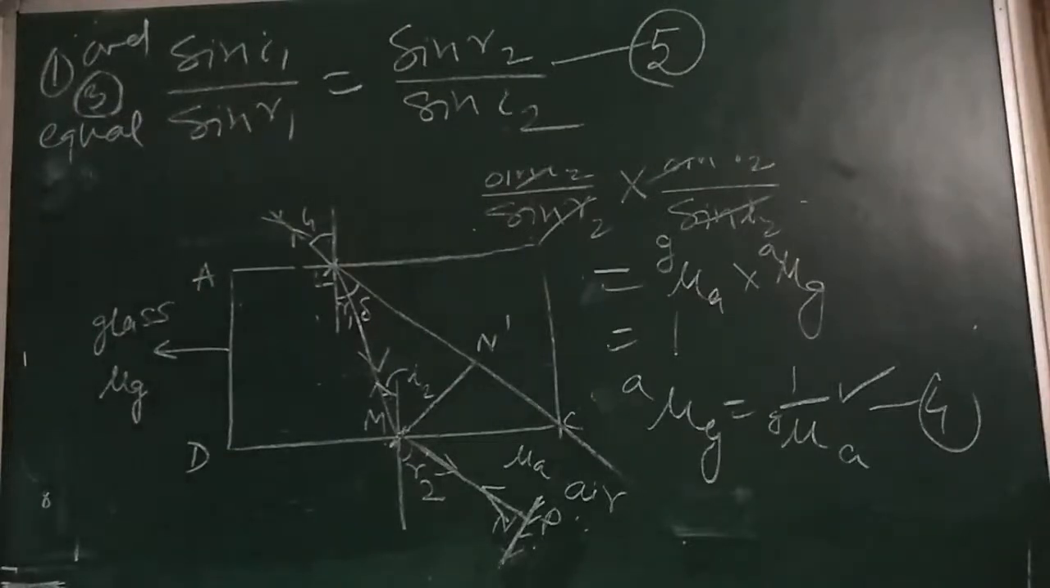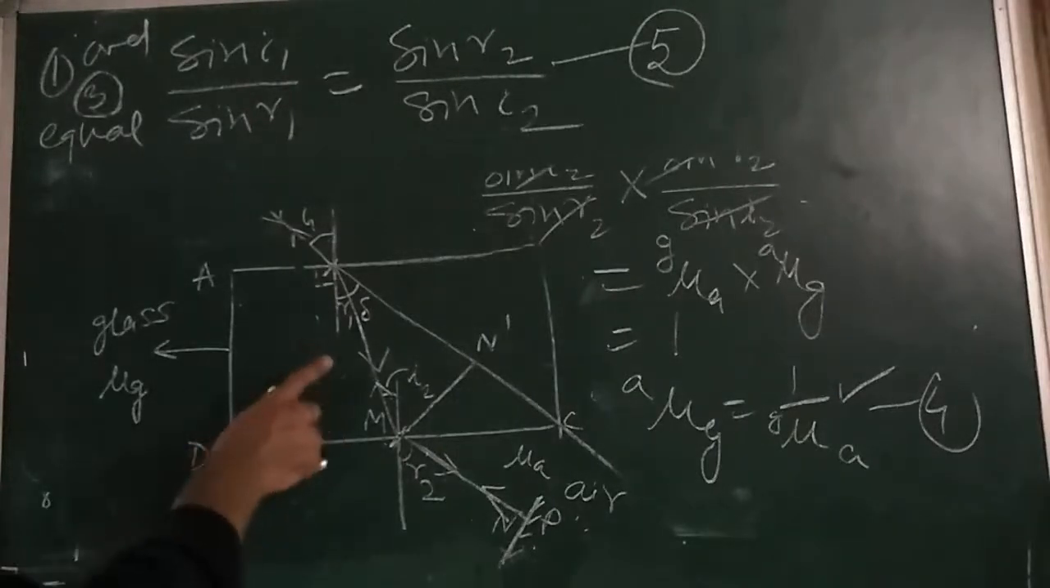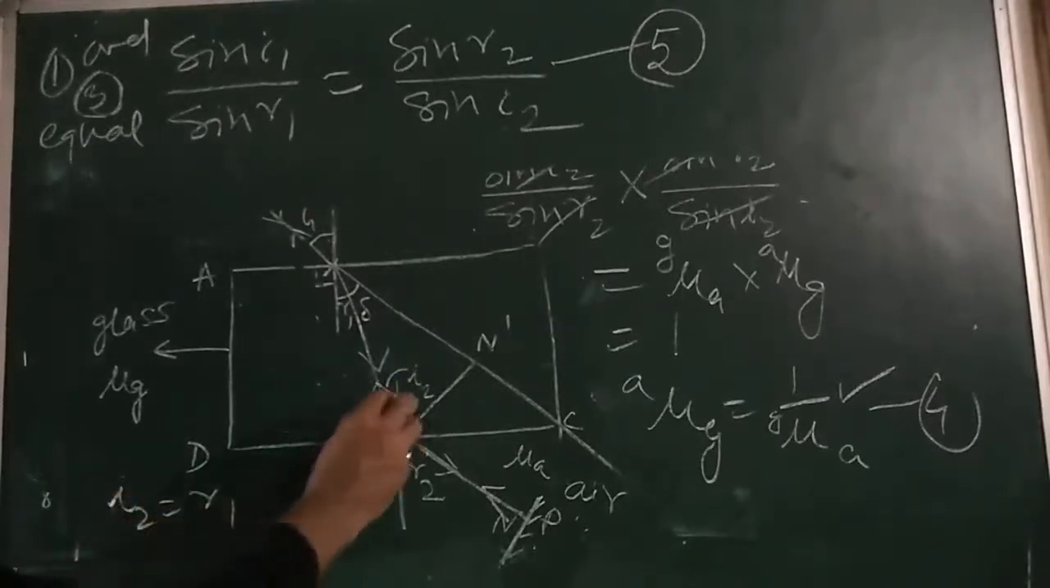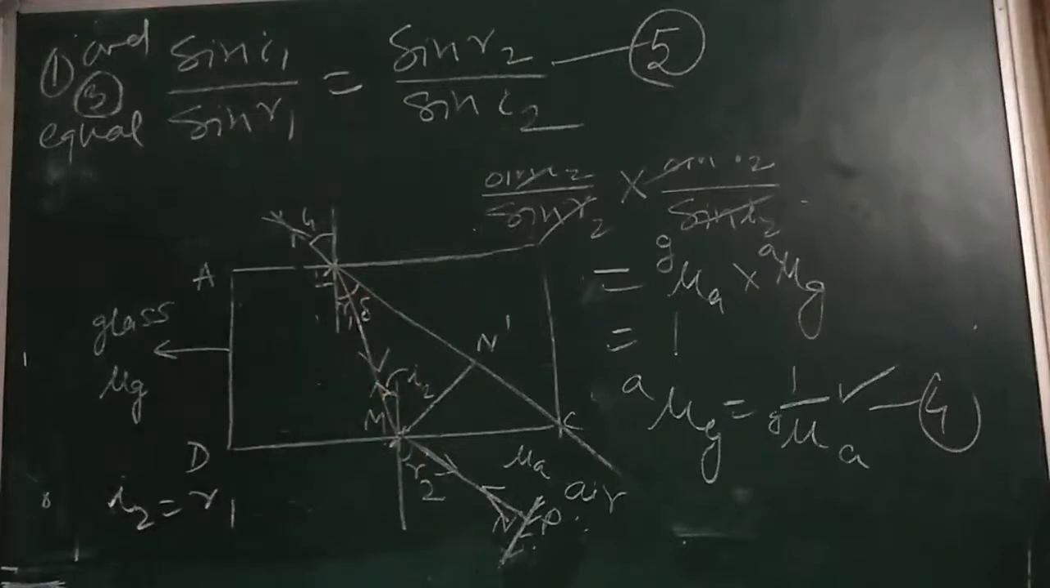Now we can see from this figure what we are observing. From this figure you can say that I2 is equal to R1. This angle and this angle are equal. So sine of I2 is equal to sine of R1.